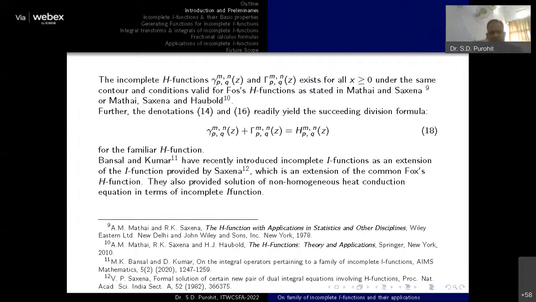So recently, Bansal and Kumar also introduced the incomplete I function, which is an extension of the I function provided by Saxena, and recently the incomplete ILF function is also defined. So we are not considering that particular direction. We will be considering the other one. So we will be considering H bar, I bar, and then the I function.